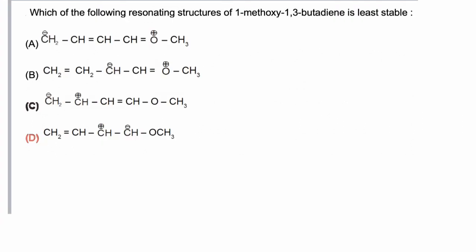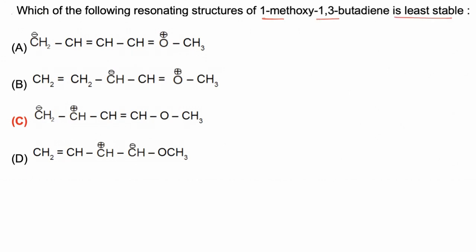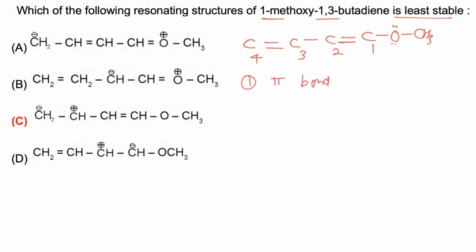In this question we have to find which of the following resonating structures of 1-methoxy 1,3-butadiene is least stable. Now, this molecule is 1-methoxy 1,3-butadiene. For comparison of resonating structures, first we have to consider the number of pi bonds. A resonating structure with more pi bonds is comparatively more stable.